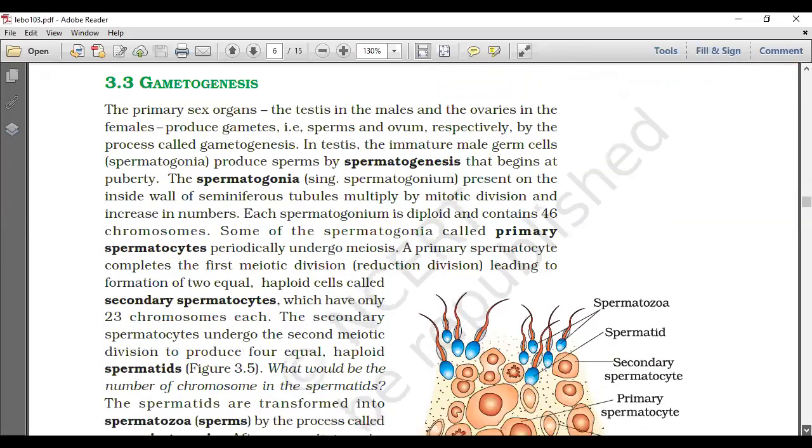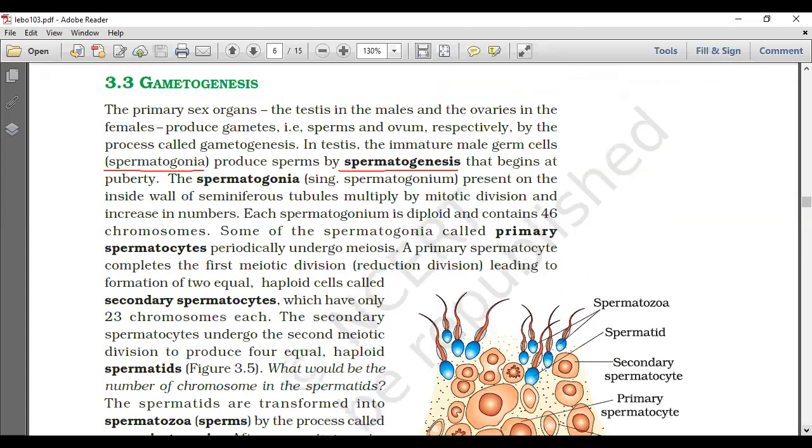The primary sex organs, the testes in the male and the ovaries in the female, produce gametes, that means sperm and ovum respectively, by the process called gametogenesis. In the testes, the immature male germ cells, we call spermatogonia, produce sperms by spermatogenesis, which begins at puberty.